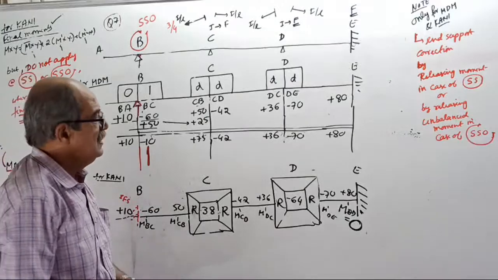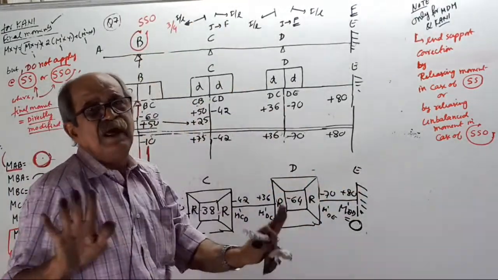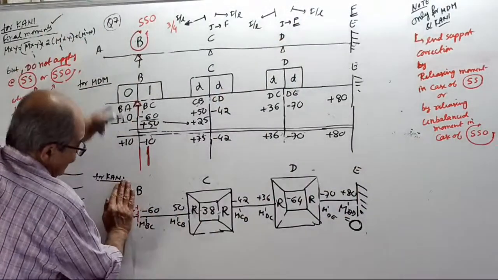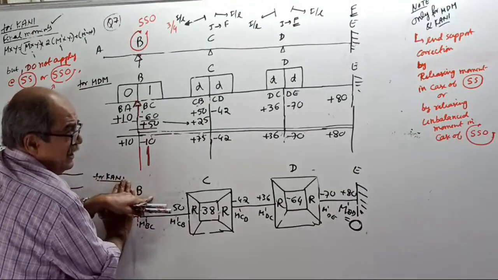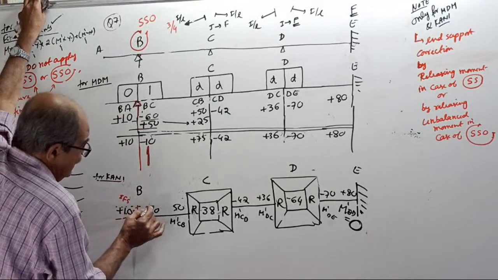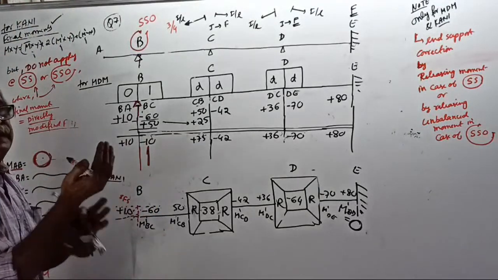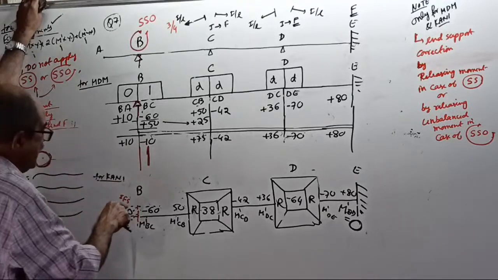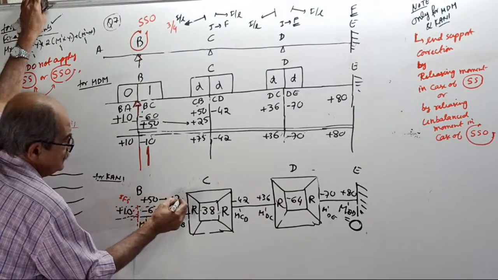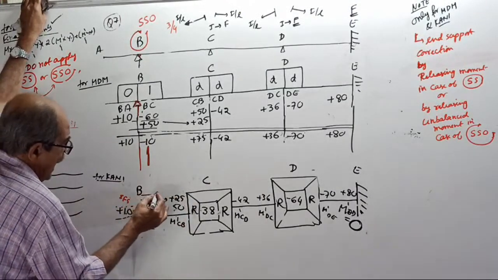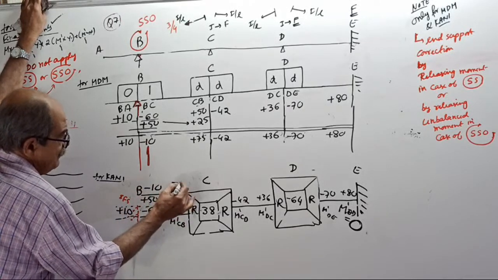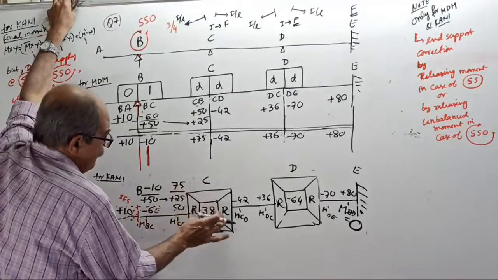Now start. Right side is fixed, therefore nothing. I by L stiffness. Here, if the overhang is not there, minus 60 is there, put plus 60. Or since the overhang is there, plus 10 minus 60. If you add, it becomes minus 50. But it is unbalanced, so balance it by entering on the inner side plus 50. Half carryover, plus 25. So if you add, it becomes minus 10 here, this will become plus 75.